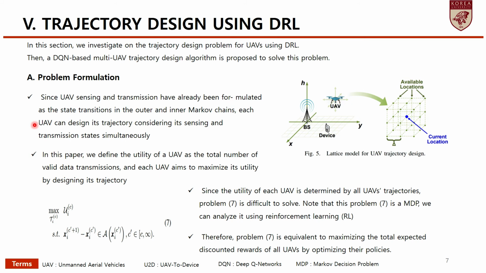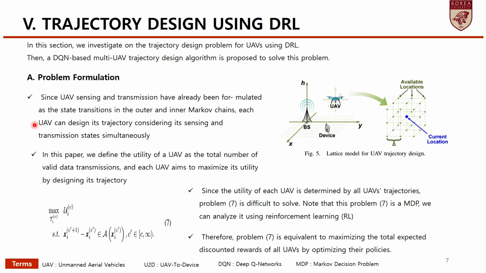Chapter 5 is trajectory design using DRL. In this chapter, we investigate the trajectory design problem for UAVs using DRL. Then, a DQN-based multi-UAV trajectory design algorithm is proposed to solve this problem.